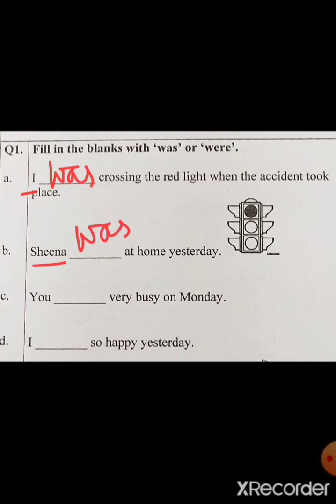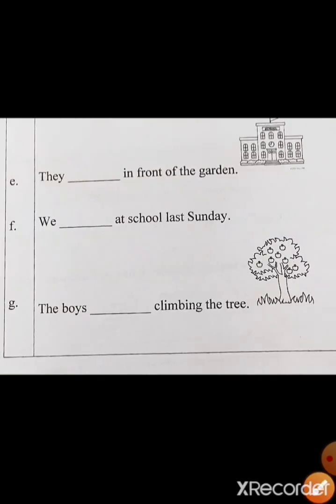You dash very busy on Monday. So I told you with you are going to write down were. You were very busy on Monday. I dash so happy yesterday. Again singular, I was. Okay. They dash in front of the garden.